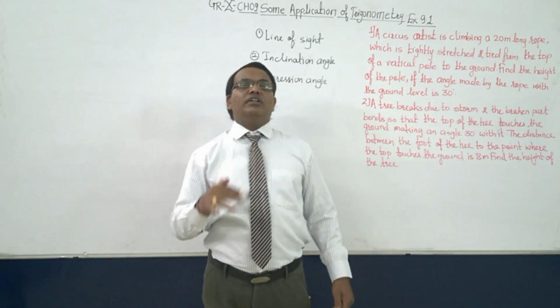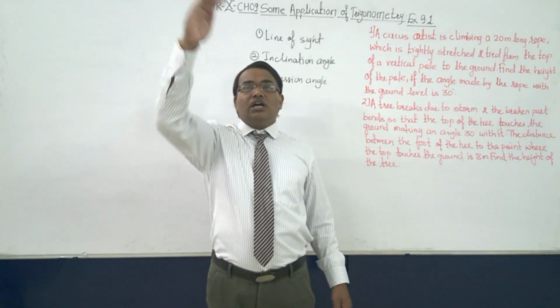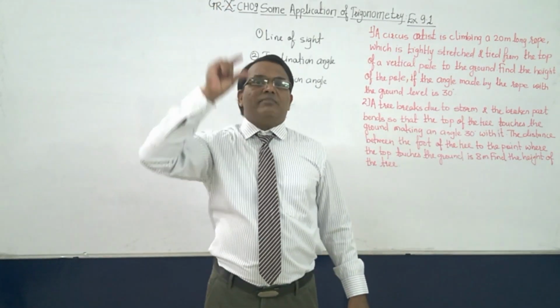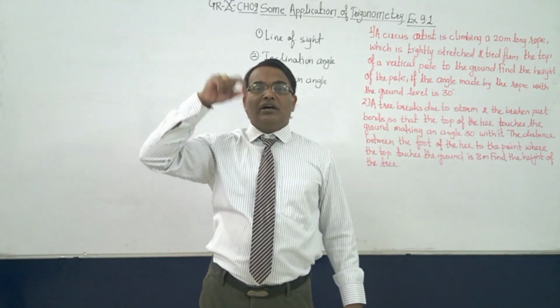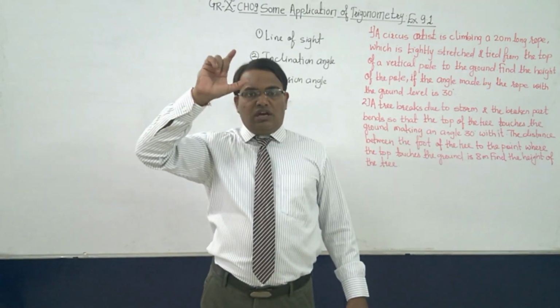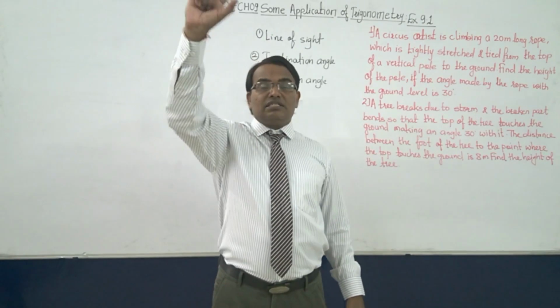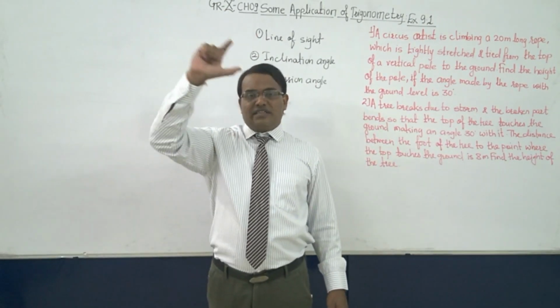If I am standing on the earth and seeing upward, then the line made between the object and my eyes, again, the line made between my eyes and the object, is known as the line of sight.